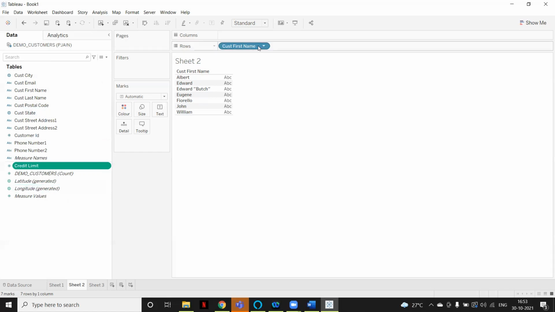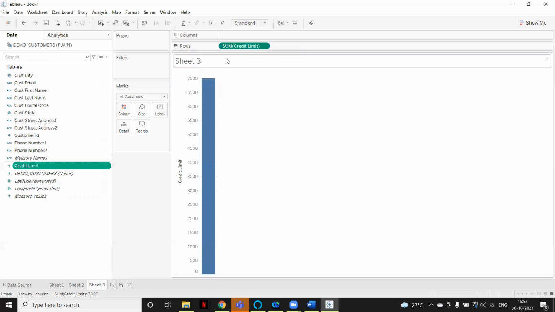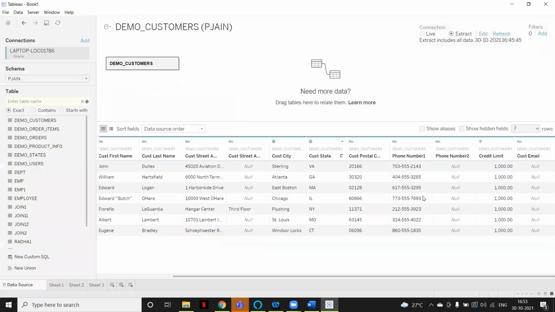By default, your dimension is discrete. Discrete means it shows the values independently, whereas measures are continuous. It is not showing the values independently, it is showing the value continuously. Now the total credit limit available in the database is around 7,000. Go to the database, and you can see 1,000 for each record. We have 7 records, so the total credit limit is 7,000.